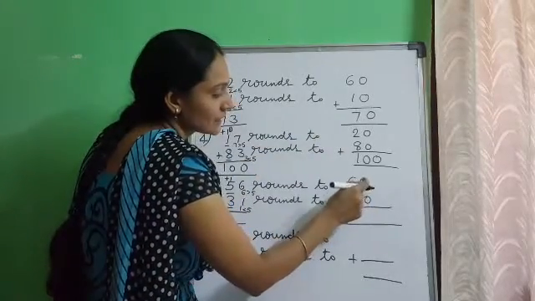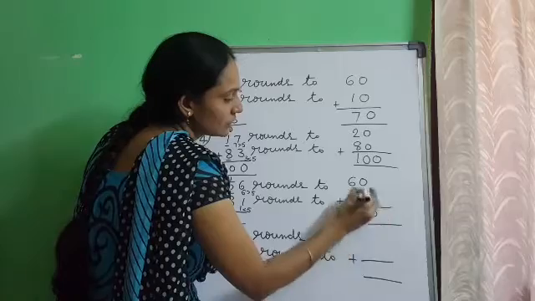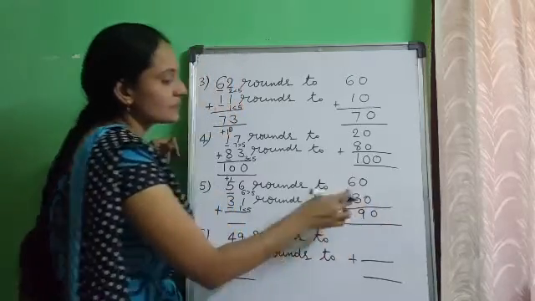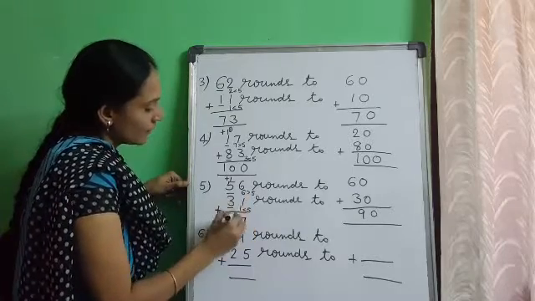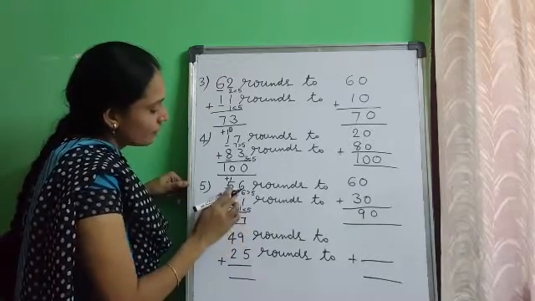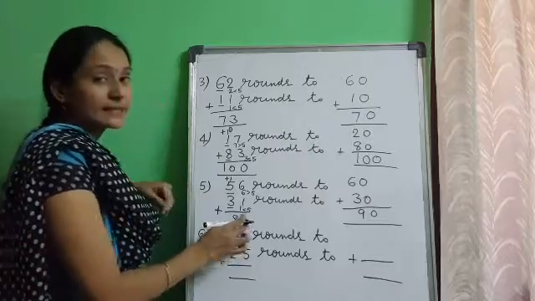Now add 60 plus 30. 0 plus 0, 0. 6 plus 3, 9. The sum of 60 and 30 is 90. Next, 6 plus 1, 7. 5 plus 3, 8. The sum of 56 and 31 is 87.